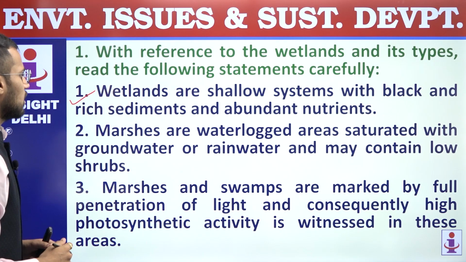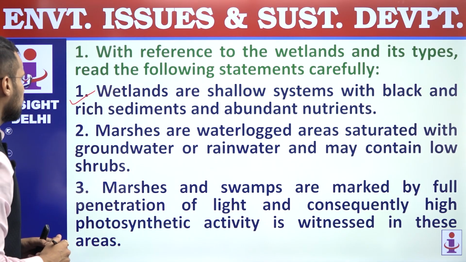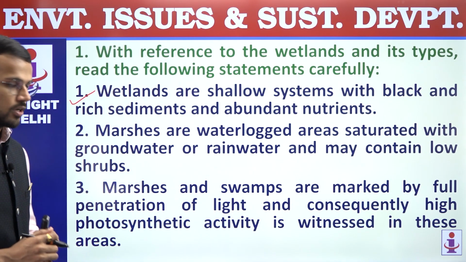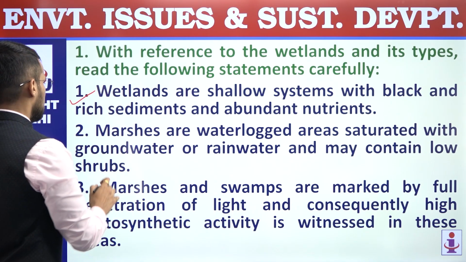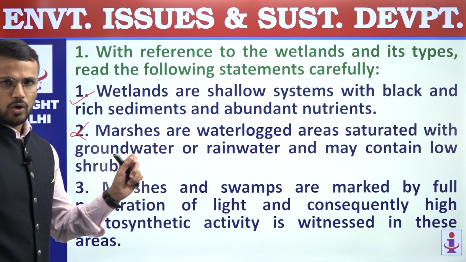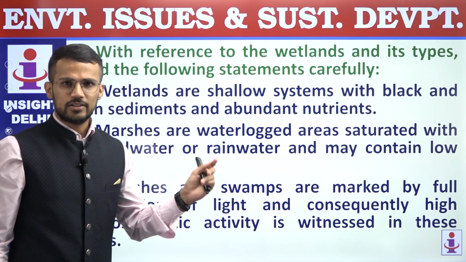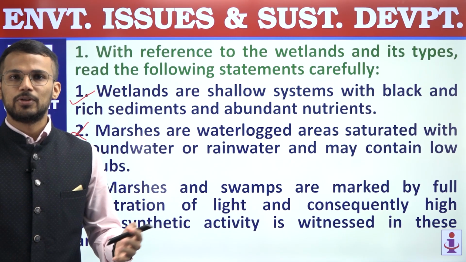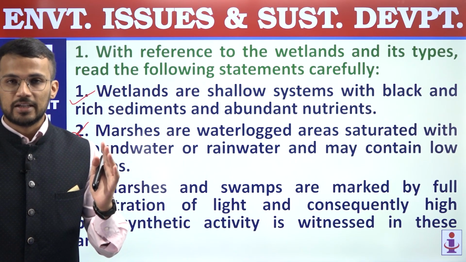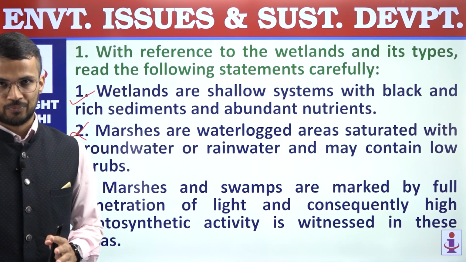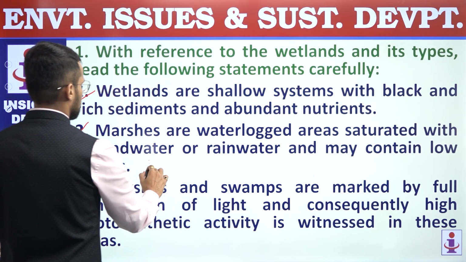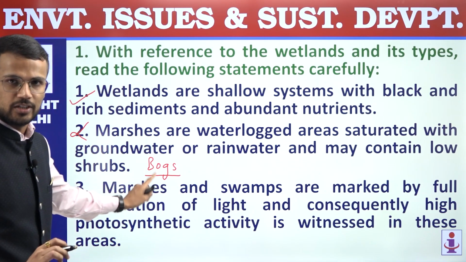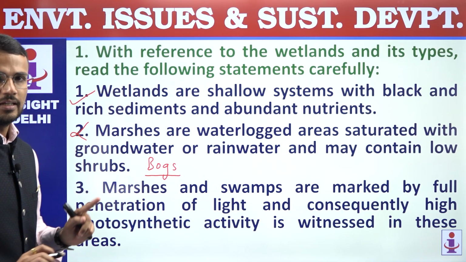Second, marshes are waterlogged areas saturated with groundwater or rainwater and may contain low shrubs. Now this statement is an incorrect statement because marshes, yes, they may be the areas with waterlogged conditions, and that waterlogging may be of groundwater or rainwater, but in marshes we have woody vegetation. And this explanation is related to bogs. It is not related to marshes, it is related to bogs, and that's why second statement is incorrect.